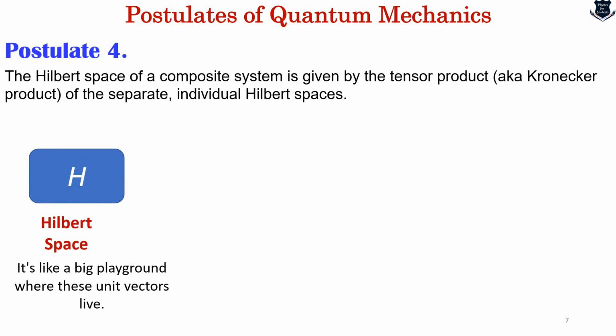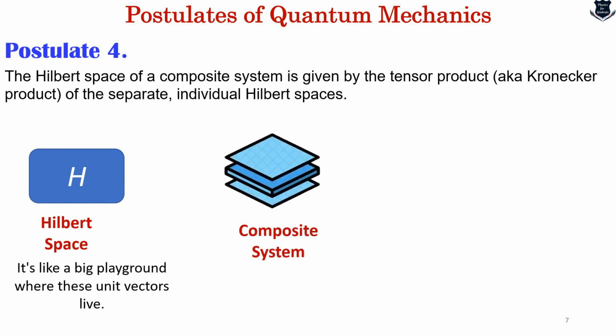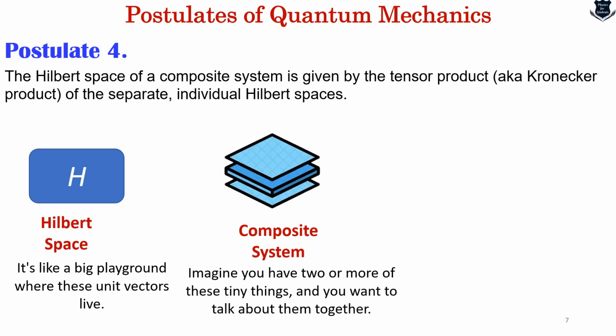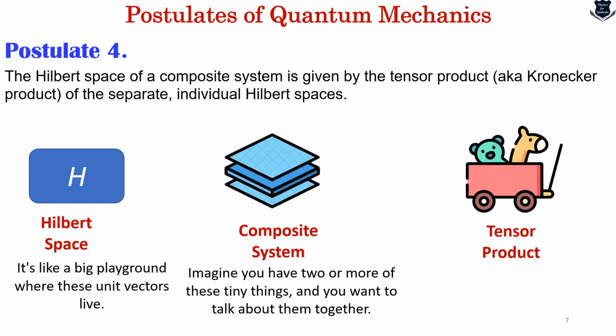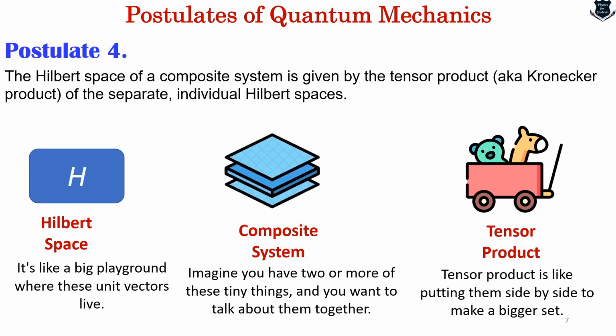Hilbert space I'm not going to define, it is already known. Composite system is something where you can imagine you have two or more of these tiny things, I mean quantum systems, and you want to talk about them together. So that is what is called a composite system, just a group of these tiny things. Okay, tensor product, you can picture this as combining two sets of toys or dolls. If you have one set of toys in one box and another set in another box, the tensor product is like putting them side by side to make a bigger set, right? And each toy from the first set can pair up with every toy of the second set.